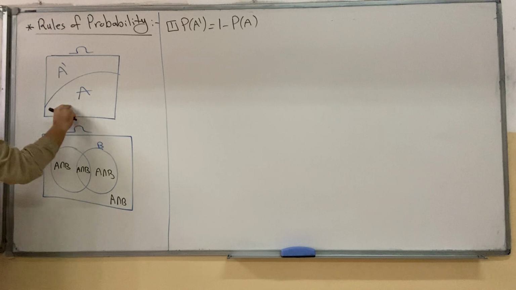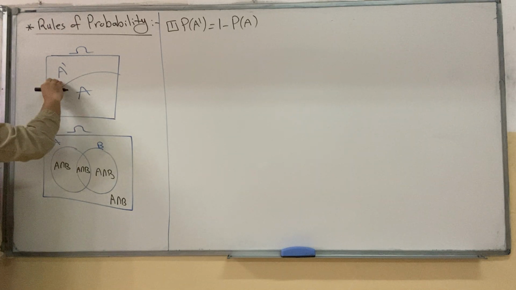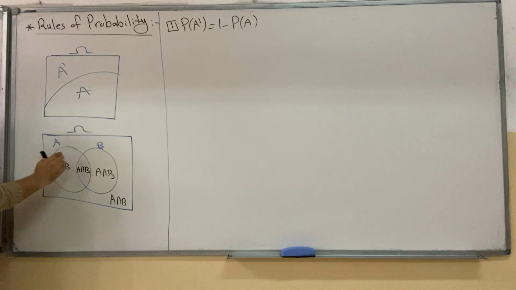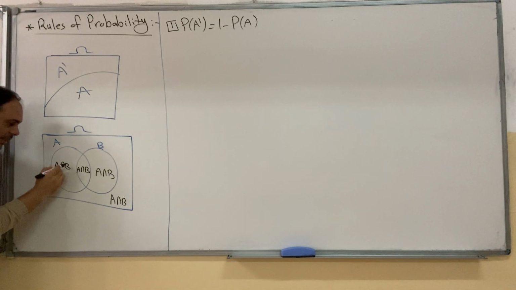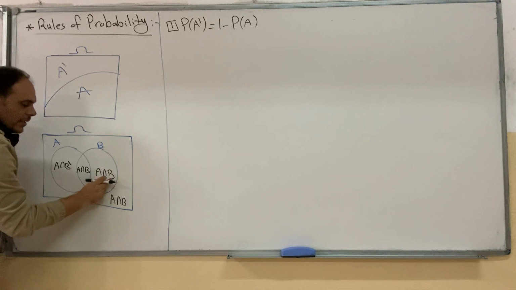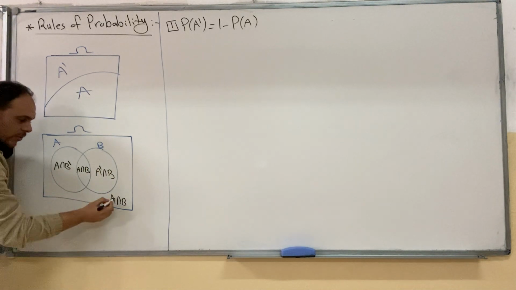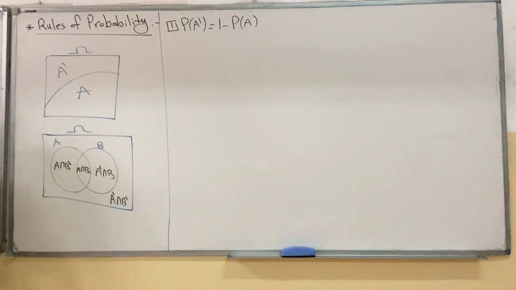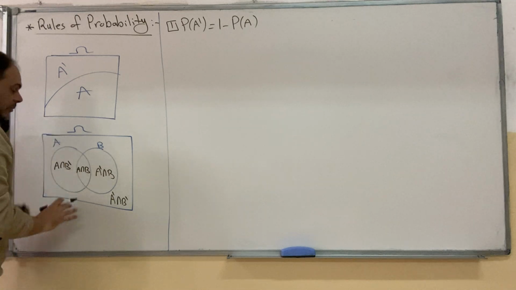When I say A, anything outside A is called A complement. Anything outside B is called B complement. This region inside A but outside B. This region inside B but outside A. This region outside both A and B. اللي تحفظوا لي هذا الشكل. You have to memorize this.